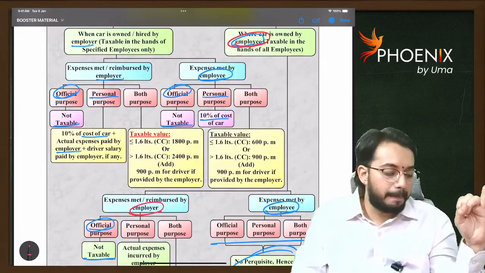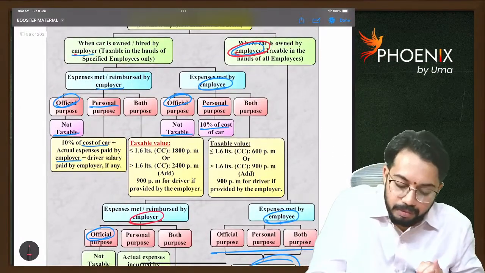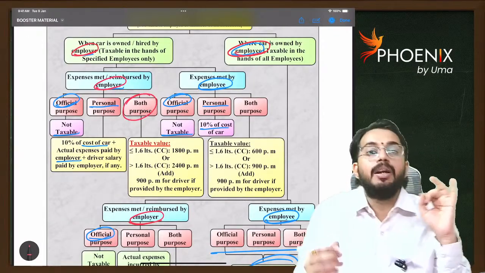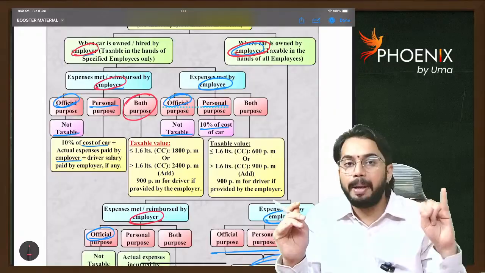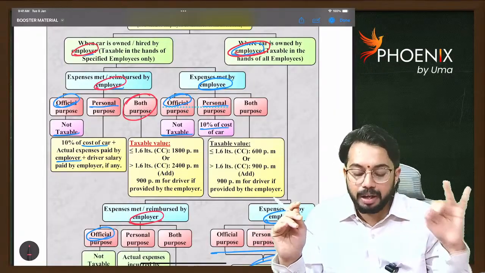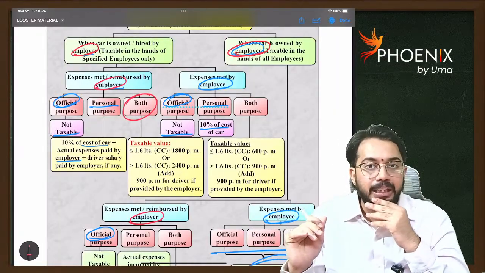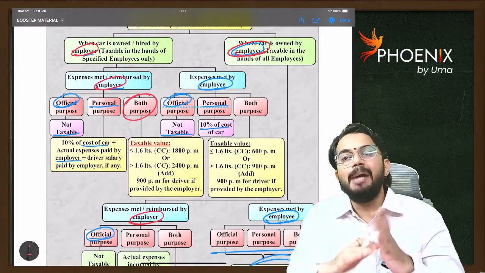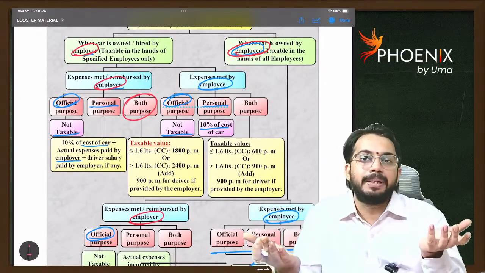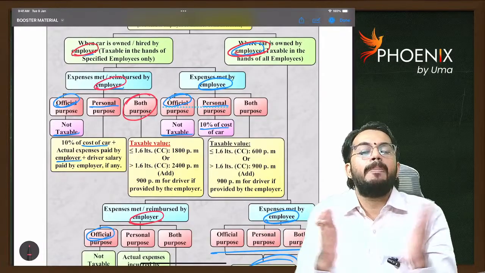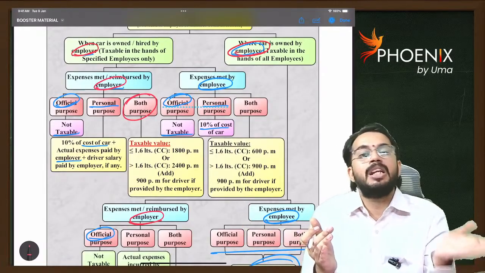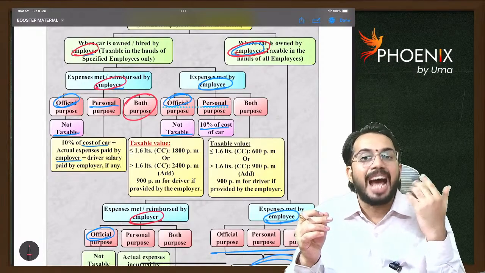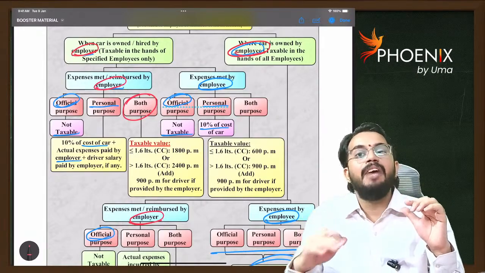The car is owned by the employer, expenses are paid by the employer, and the car is used for both purposes. In that case, I am using the car for office purpose, and I am also using the car for personal purposes. Exactly, I cannot bifurcate how much I use it for personal purpose and how much for office purpose. Then the Income Tax Act gave a default amount.